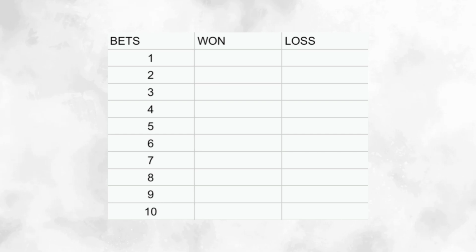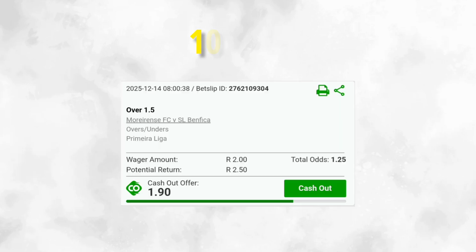So here you can see there's the row for bets, and a row for won and loss. Right here, you'll just tick when you won. Let me see, you take the first bet. If you won it, you tick on the won, or if you lost it, you tick on the loss. So yeah, moving on to the next step, right? That's where you have to take your 10 bets.